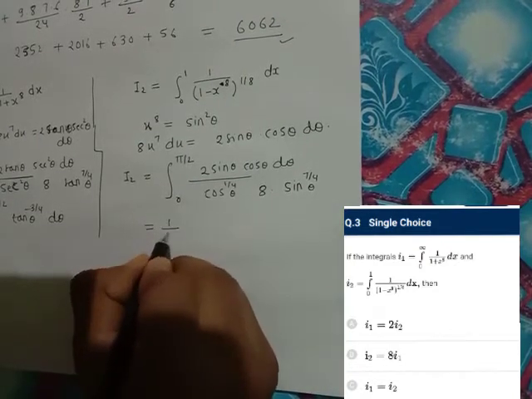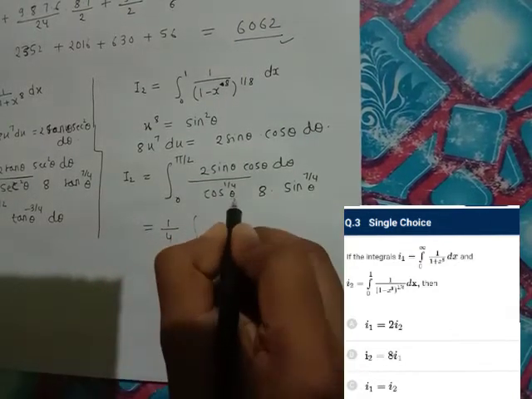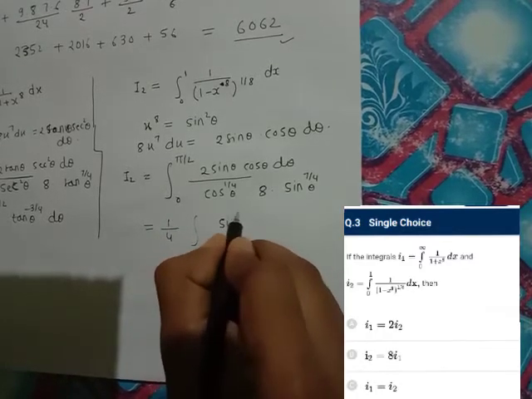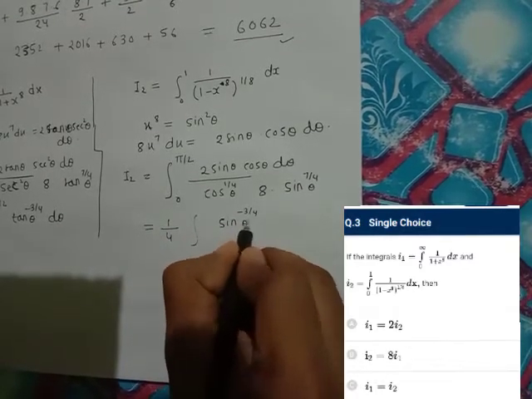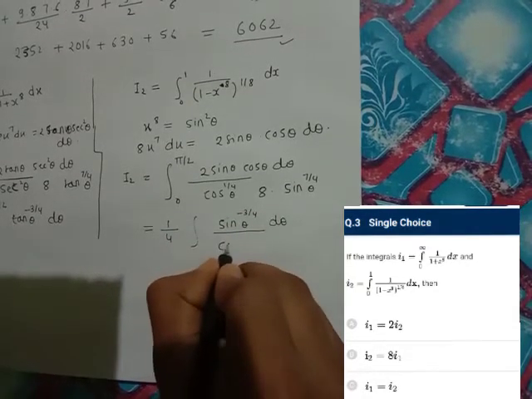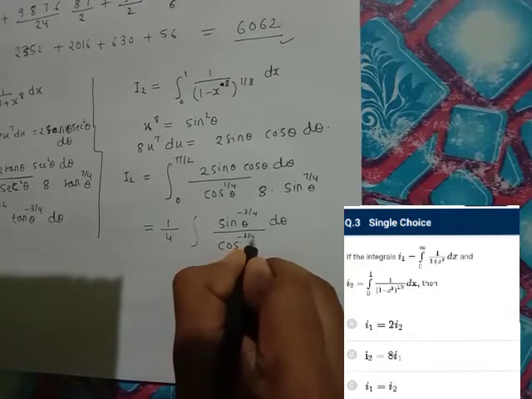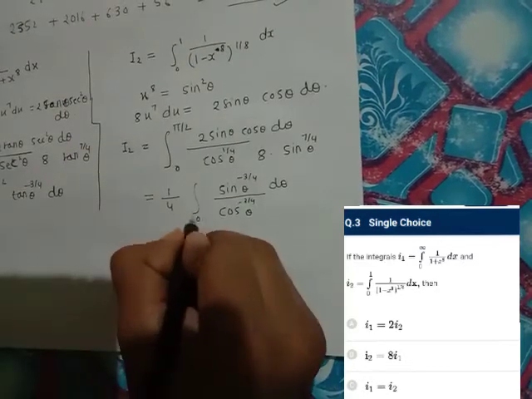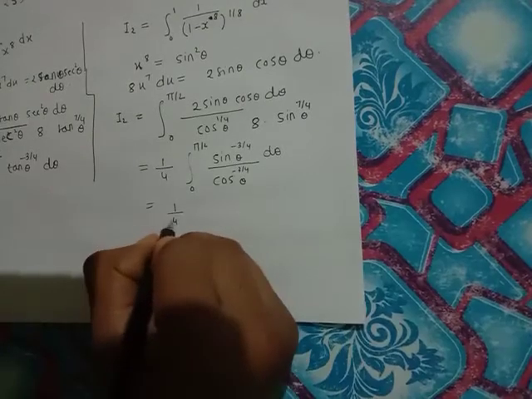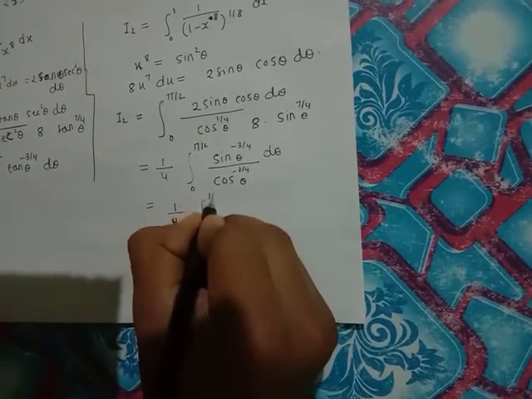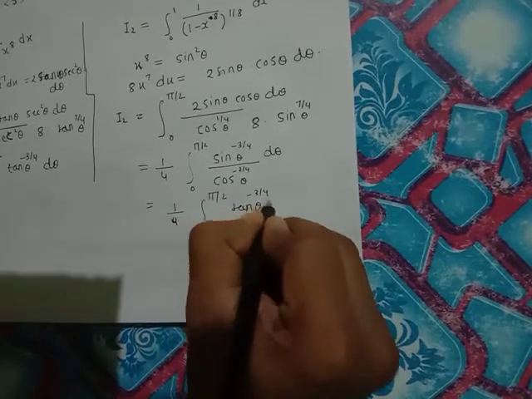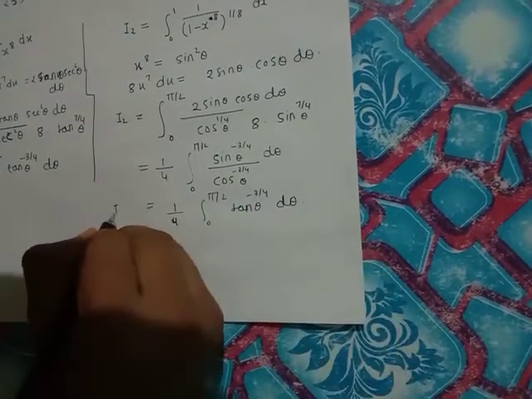So this becomes 1 by 4 sin, तो sin 3 minus 3 by 4 theta d theta, and this becomes cos minus 3 by 4 theta, 0 to pi by 2. So this becomes 1 by 4 times 0 to pi by 2 tan theta to the power of minus 3 by 4 d theta. This is basically our I2.